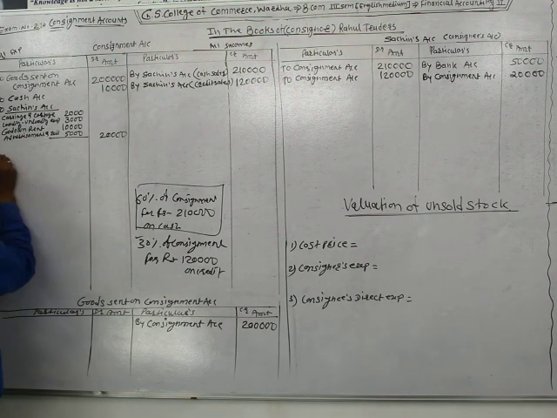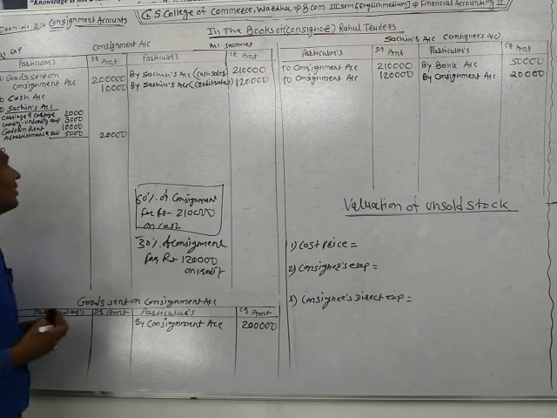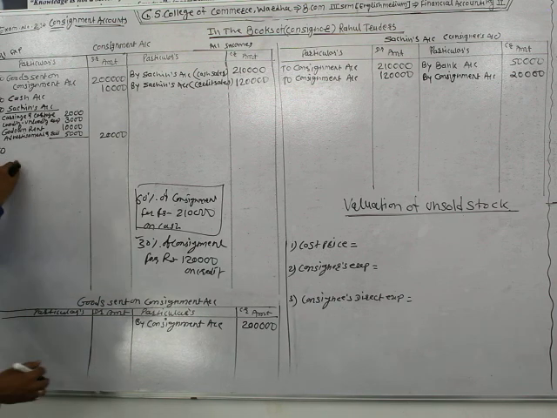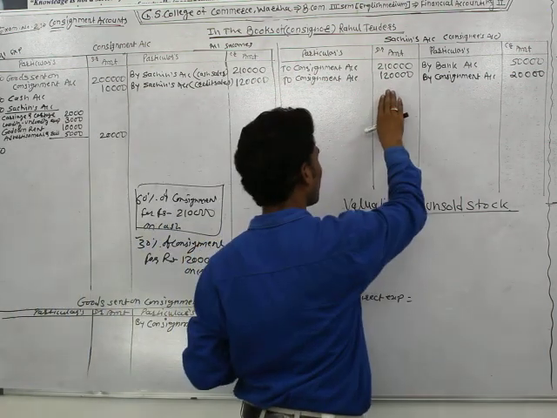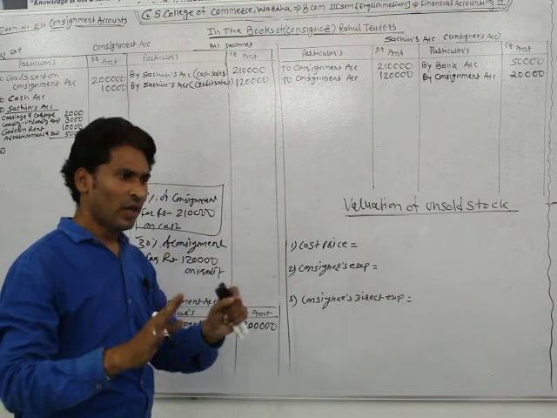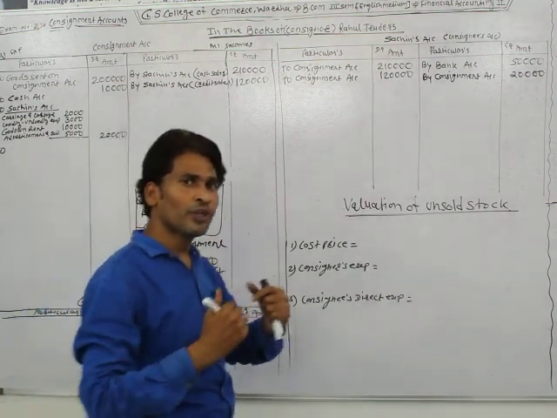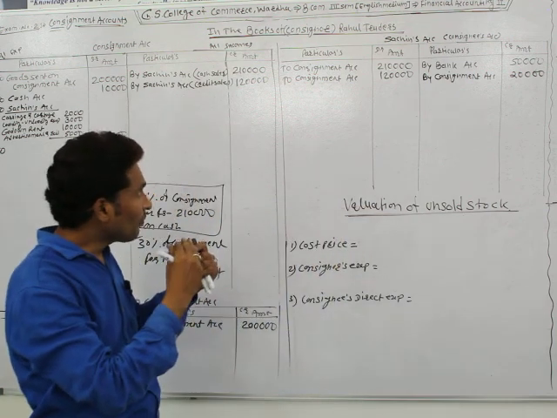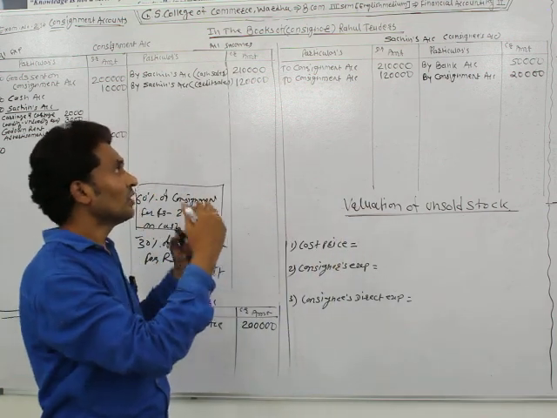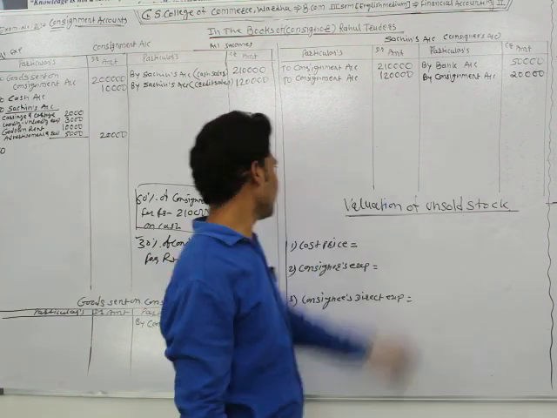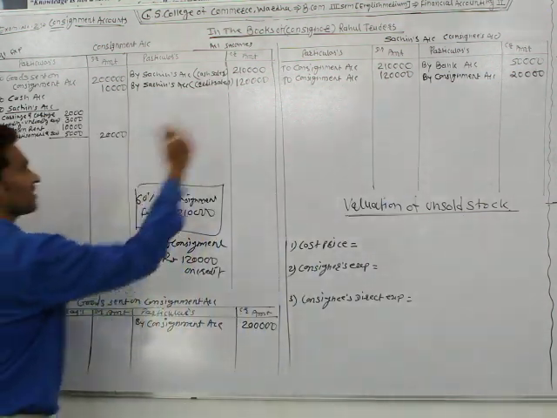So the entry for that: consignment account debit, and the amount due from Sachin is decreasing by this transaction, as the commission is given to Sachin. We need to pay this commission to Sachin, so Sachin's account is credited. Consignment account debit and Sachin's account credit.